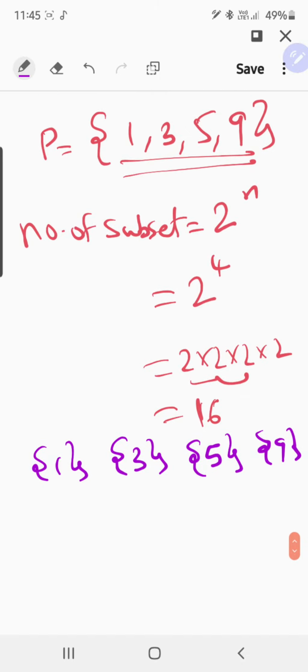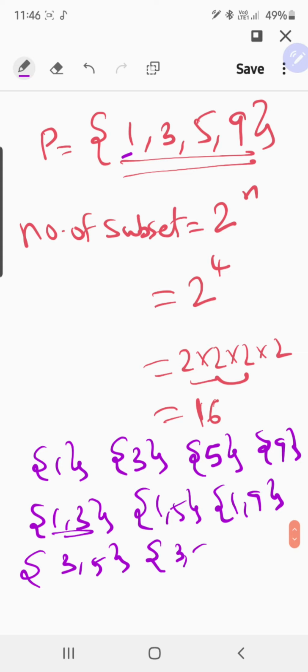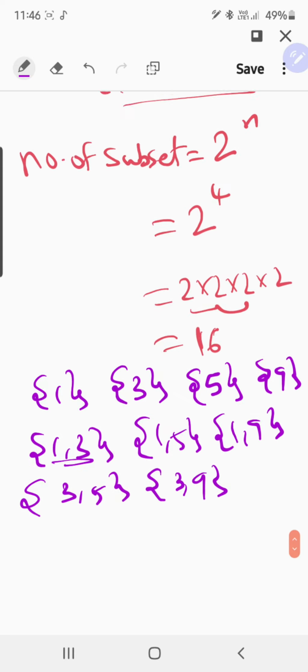Now take 1 as the same and make pairs: 1 comma 3, 1 comma 5, 1 comma 9. Same for 3: you can't take 3 comma 1 because 1 comma 3 is already used, so 3 comma 5, then 3 comma 9. Now what is left? 5 comma 9.